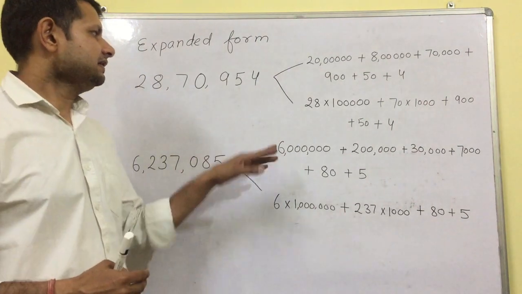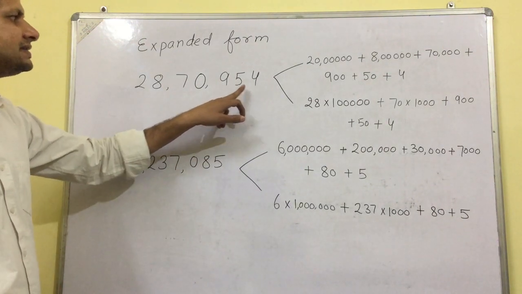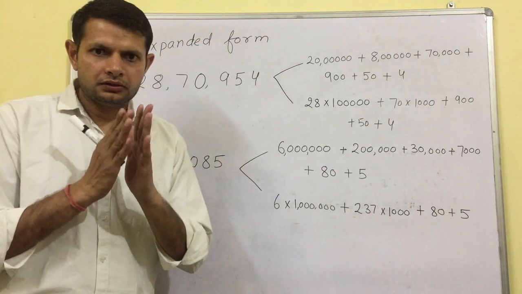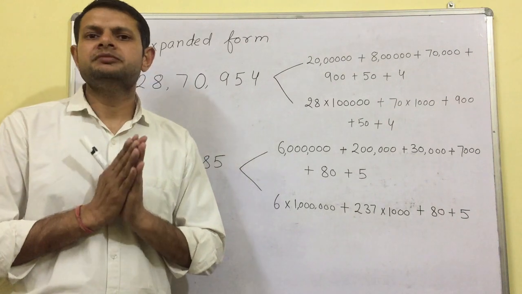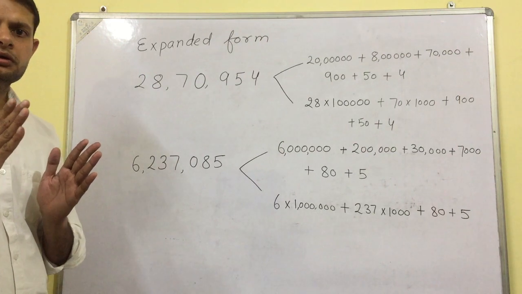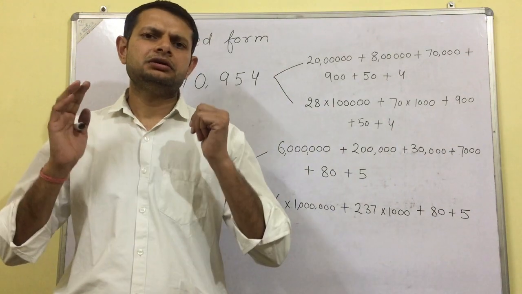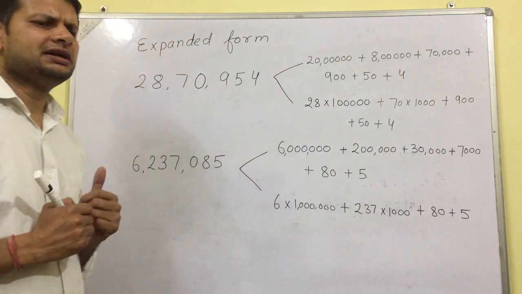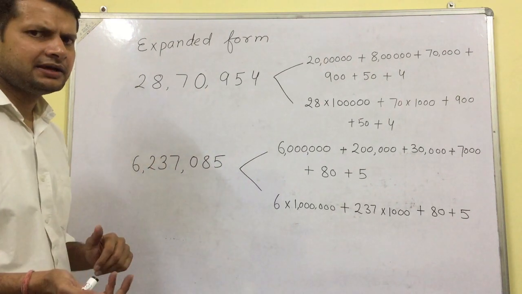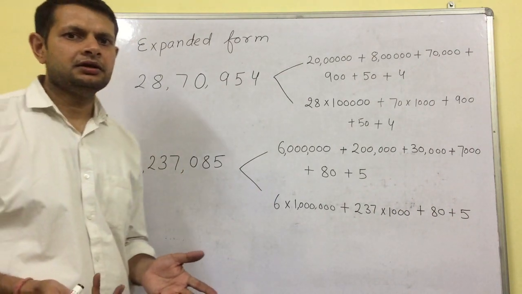Okay, let's see. एक बार पीछे रिवाइज कर लेते हैं. Ones, tens, 100, 1000, 10,000, lakh, 10 lakh. Is it Indian number system or is it international number system? How can you decide? अभी मैंने जो बोला था, 1, 10, 100, 1000, 10,000, lakh, 10 lakh. कैसे पता चलता है?